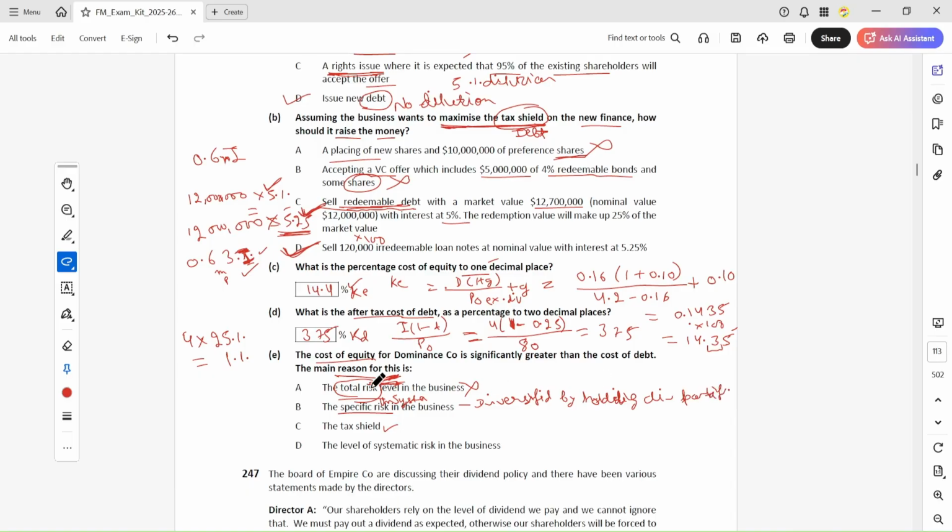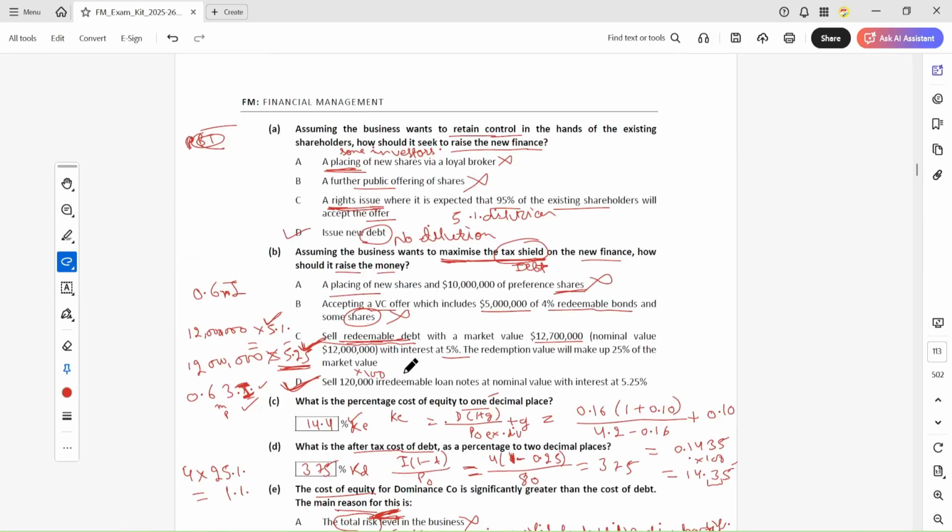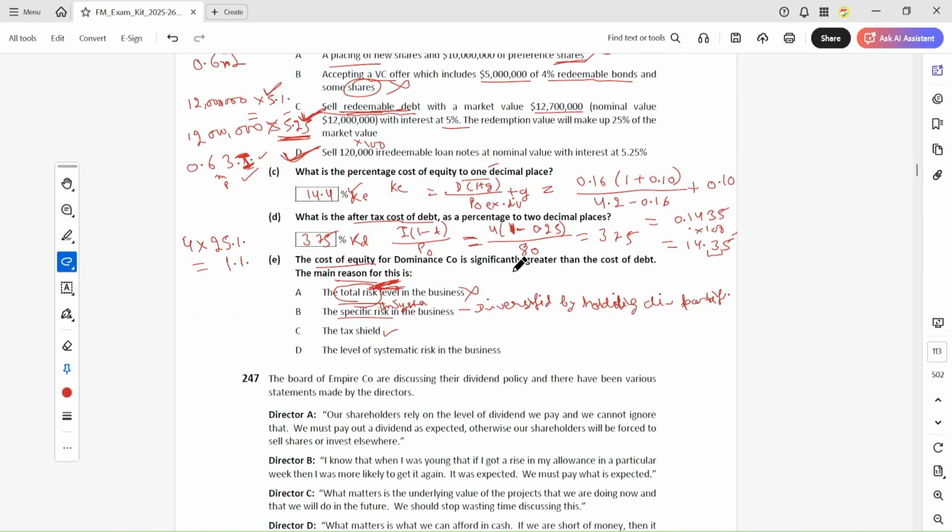If the dominance company business is risky, you can invest in other businesses as well, so that your portfolio doesn't become highly risky.